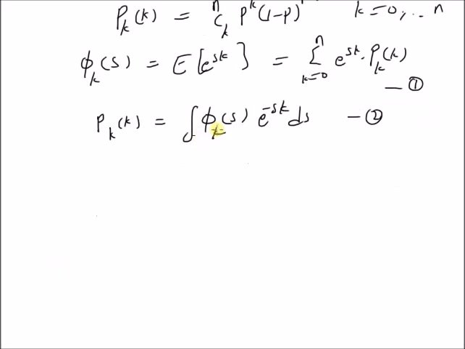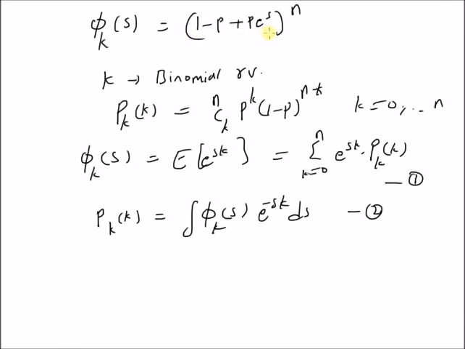So now we know that phi k of s is given by (1 minus p plus p into e power s) whole power n. So by using that definition, we have integral (1 minus p plus p into e power s) whole power n into e power minus s k ds.